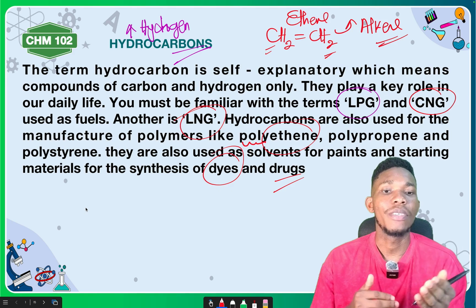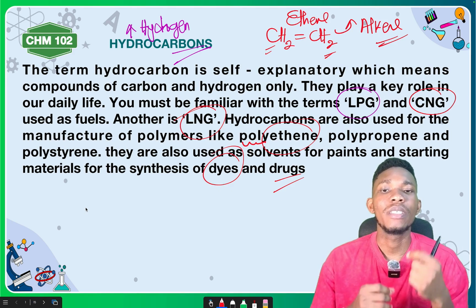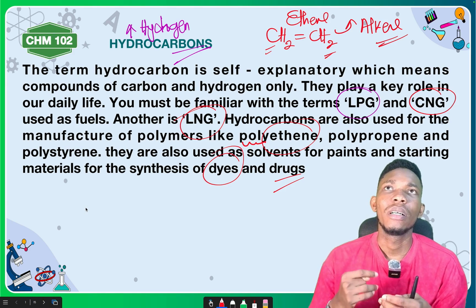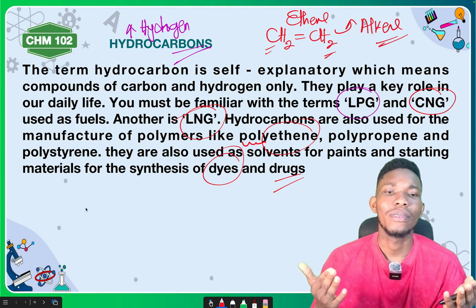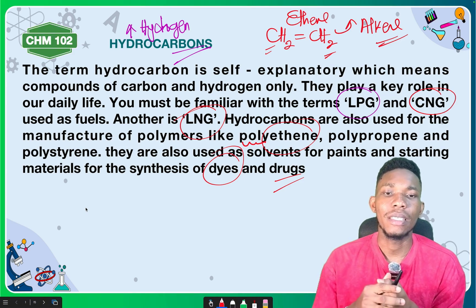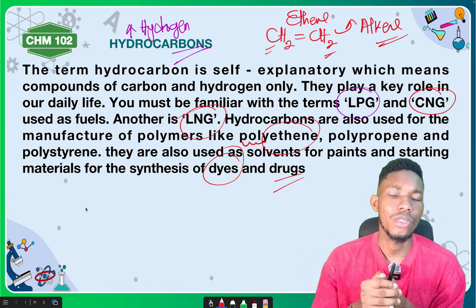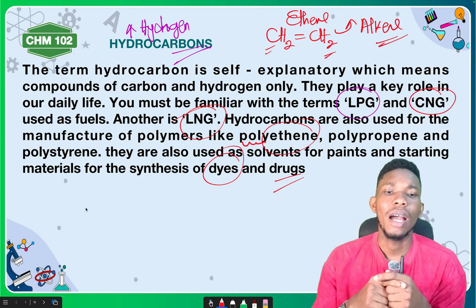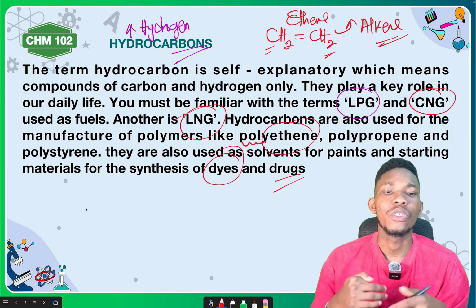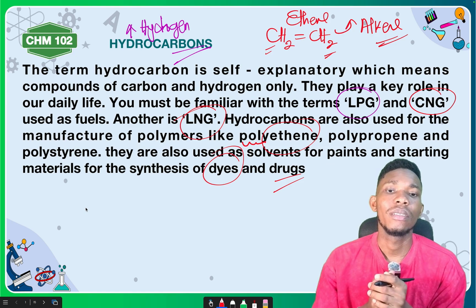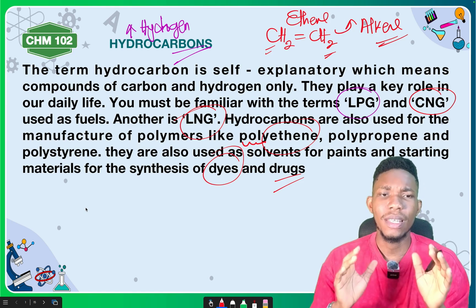Benzene is one of the starting materials for the synthesis of most drugs. Drugs like paracetamol, the starting material is what? Benzene. And so many other drugs. Acetylsalicylic acid has a benzene ring. From other reactions, you can synthesize acetylsalicylic acid, which is aspirin, for pain relief. Do you understand the concept now?